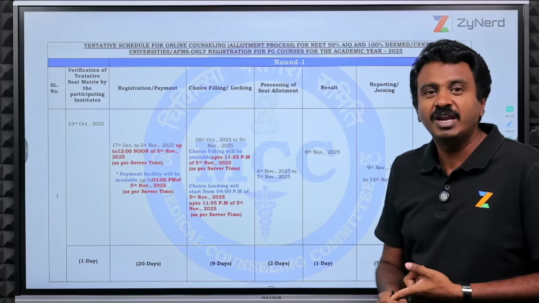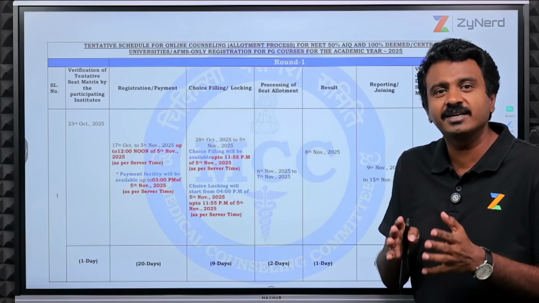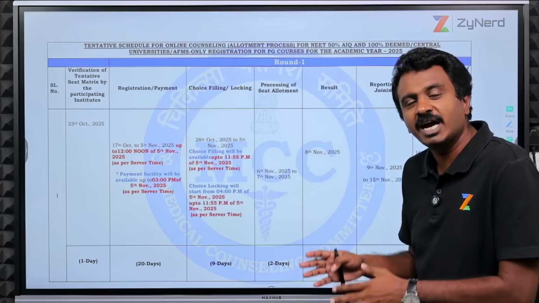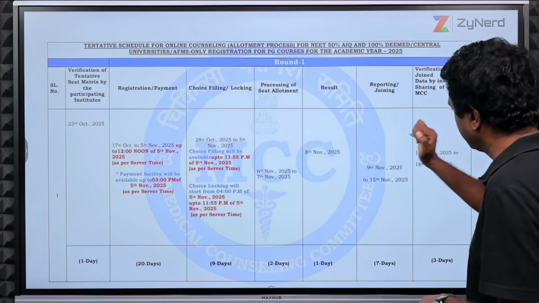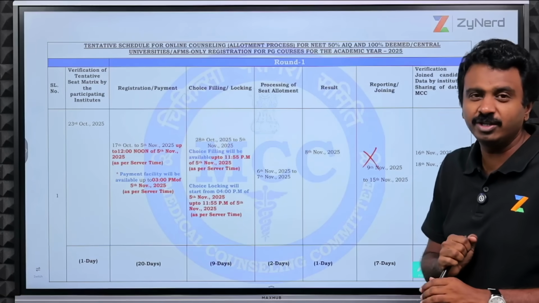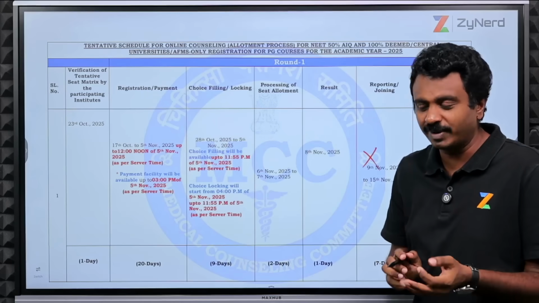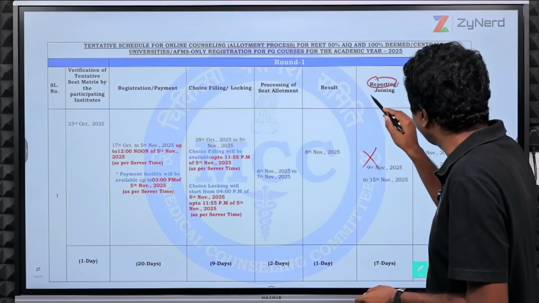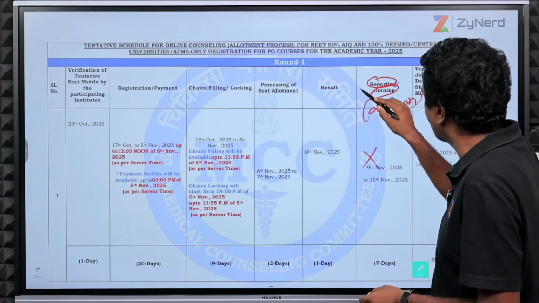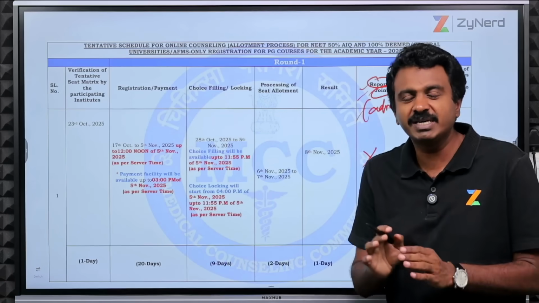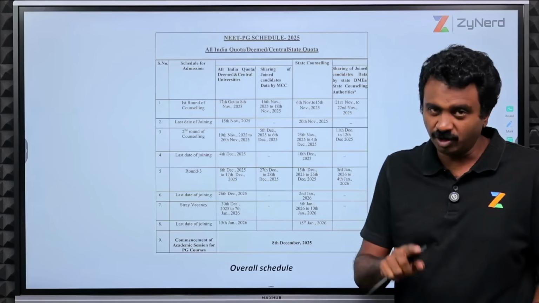Second, will I go and join the institute? After I join the institute, will I need to go directly and start my duties? Basically, will my course start? No, it will not start here. On 9th to 15th when you join, your course will not start. You will complete your admission formalities. It is called reporting, joining or admission. All three, wherever MCC uses them, are the same. It just means completing your formalities. You will go back and then wait for round 2s.